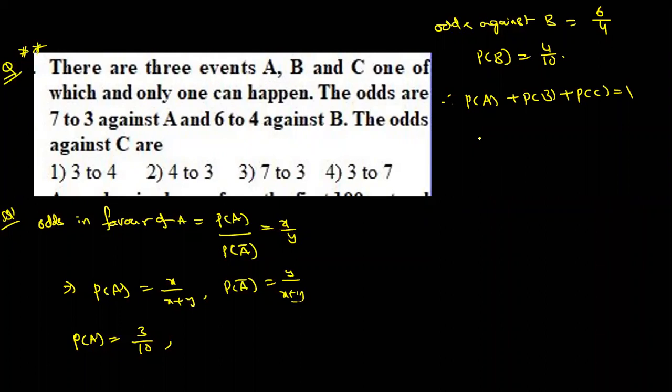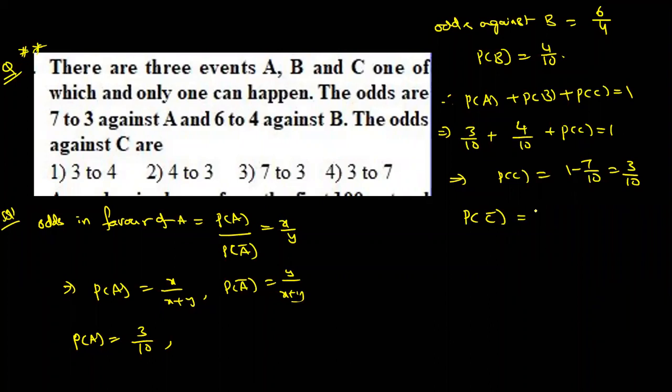The sum of all the probabilities, exactly, theorem. So P of A is how much? 3 by 10, P of B 4 by 10. P of C is equal to 1 minus 7 by 10, that means 3 by 10. So similarly, P of C bar is how much? That is 7 by 10.